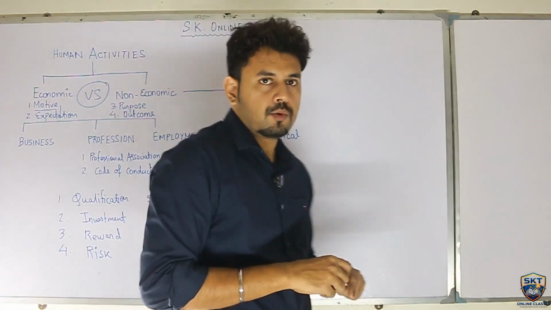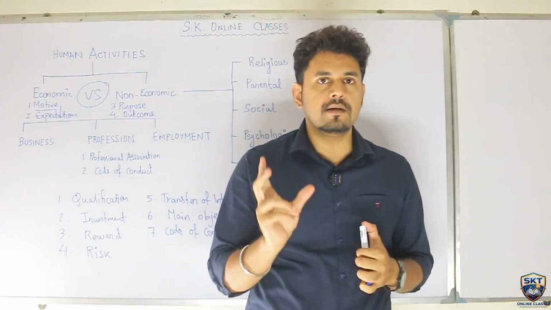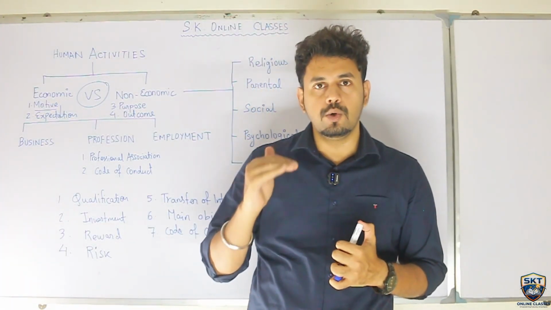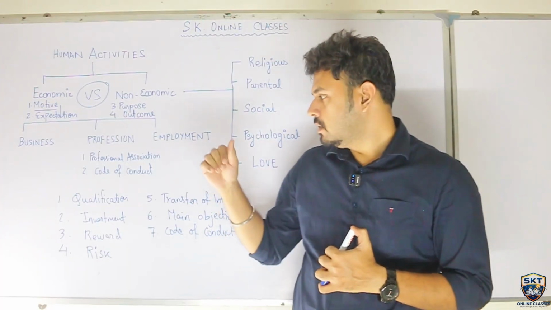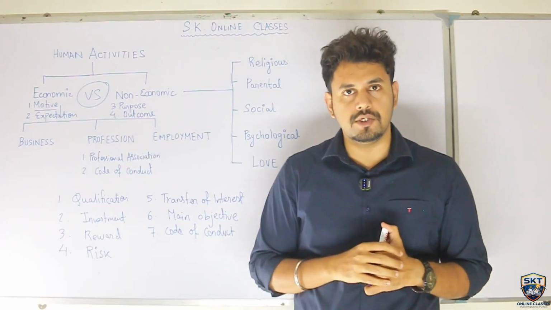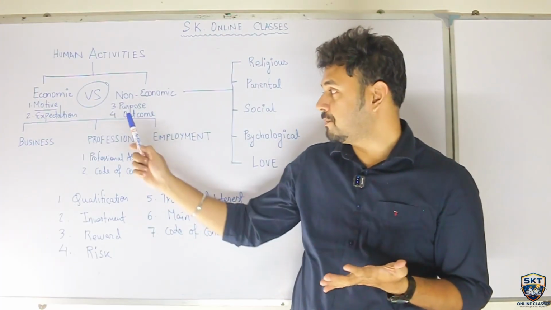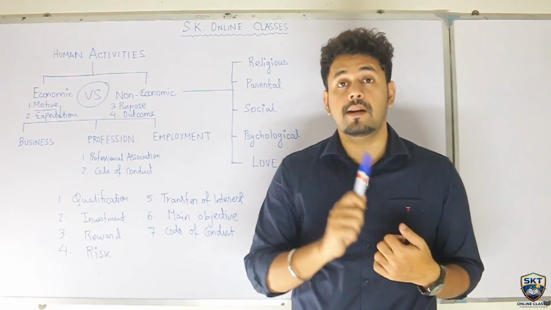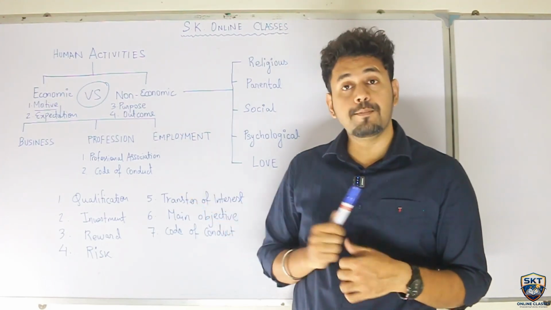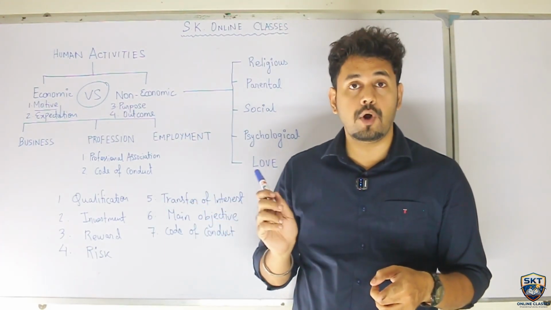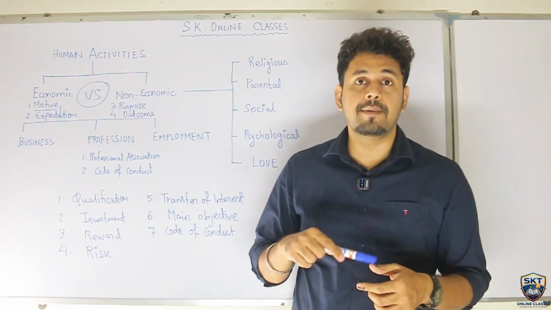A code of conduct, what is this again? There are certain standards and certain rules and regulations set by some professional associations. So professional associations are setting this. So for profession, code of conduct is there. Code of conduct for employment is set by the employer, and has to be followed as set by the employer.